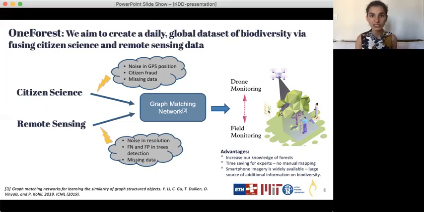The graph matching networks must be robust against noise in GPS position, noise in drone resolution, missing data, and other obstacles inherent to the nature of the data. We expect stable mappings, that is to say, robust to the noise in the data.